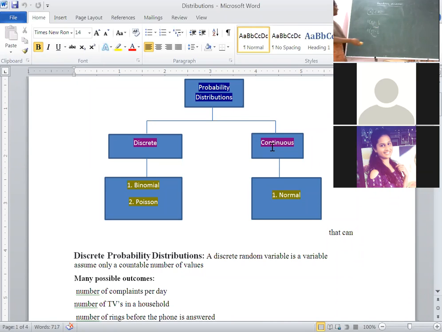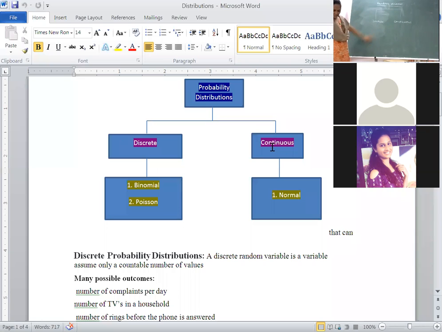Again, random variables are bifurcated into two types, like distributions. One is the discrete random variable, the other one is the continuous random variable.